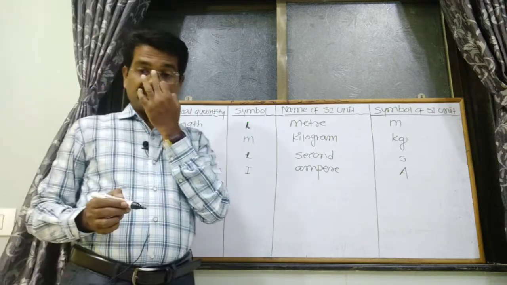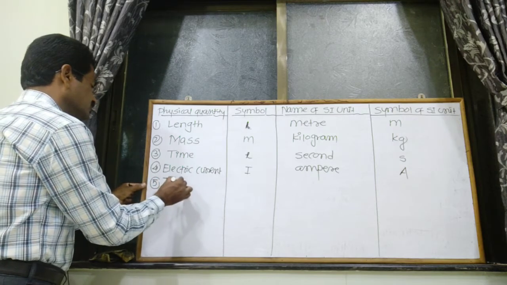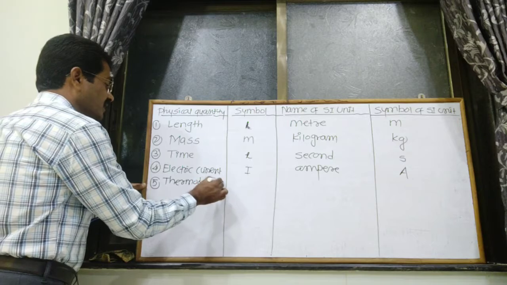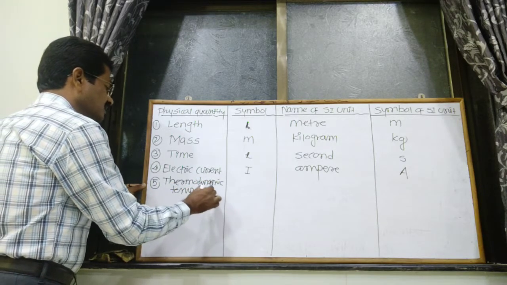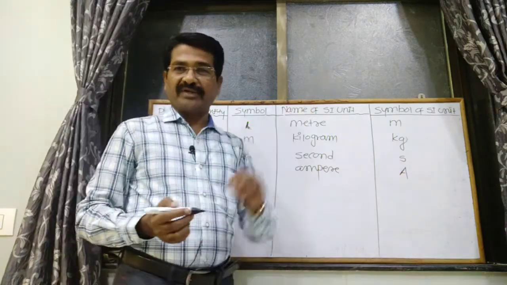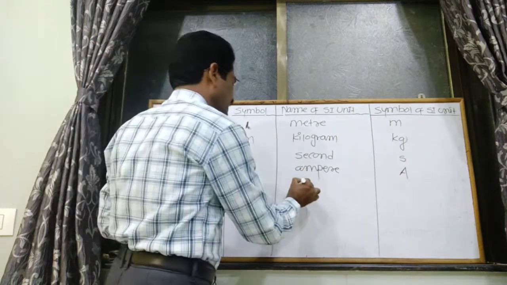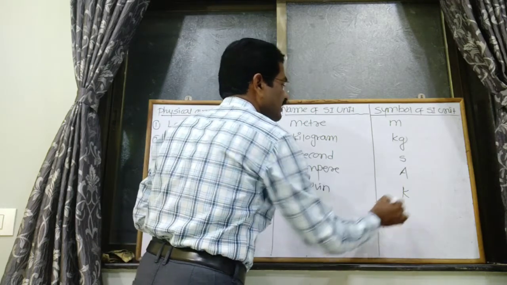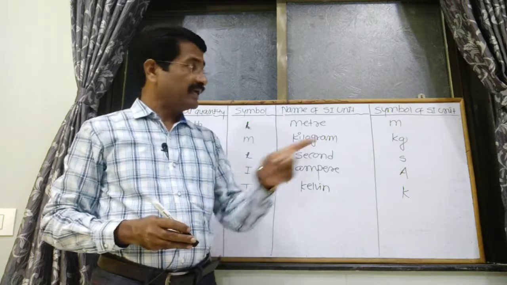Then fifth physical quantity is the thermodynamic temperature. The symbol of thermodynamic temperature is T, and the name of SI unit is Kelvin. Generally temperature is measured in Kelvin, and the symbol for Kelvin is K according to SI unit.